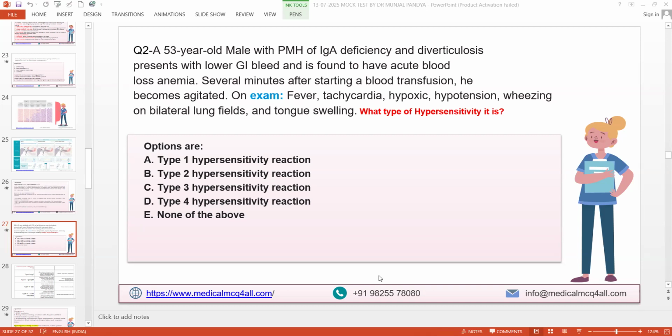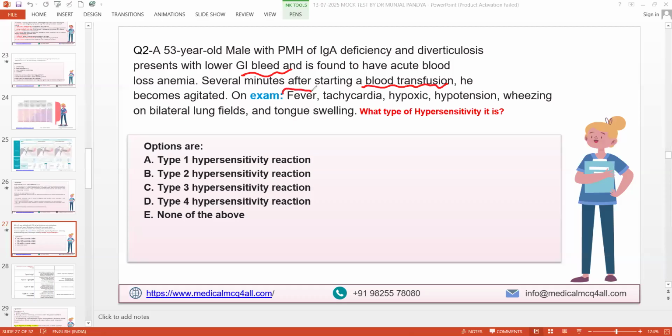What is the diagnosis of the scenario? Anyone knows what is the diagnosis? Hemolytic anemia after transfusion reaction. Okay, so after transfusion, let me understand from you, that brings clarity. So this patient is transfused, right? Lower GI bleeding and acute blood anemia several minutes after transfusion. So they had given the transfusion for anemia. Why? Because the patient has a GI bleeding. That is why they have anemia, they had transfusion.